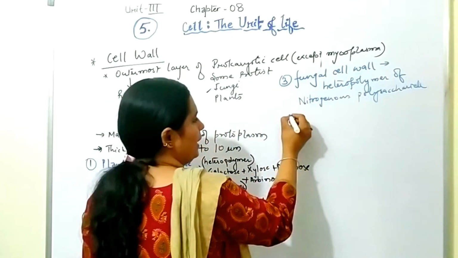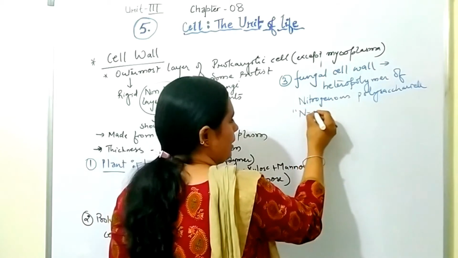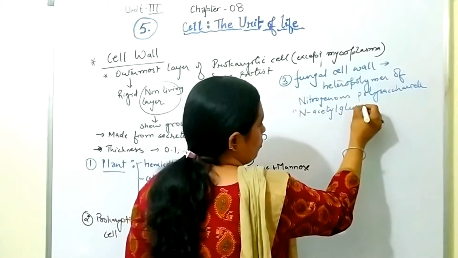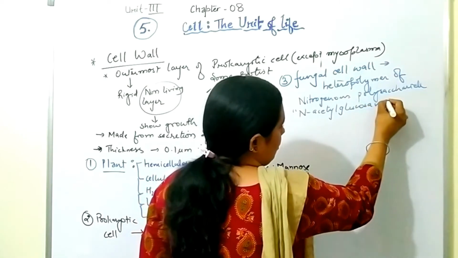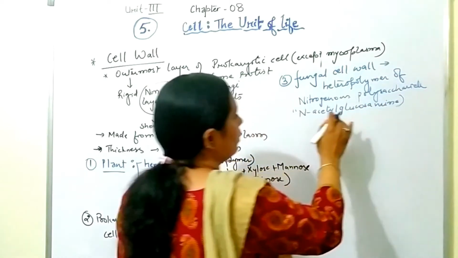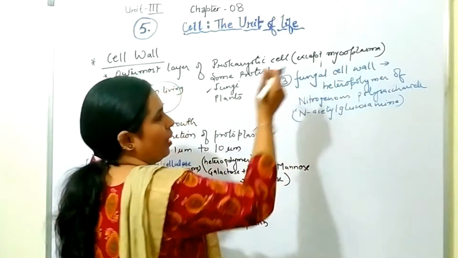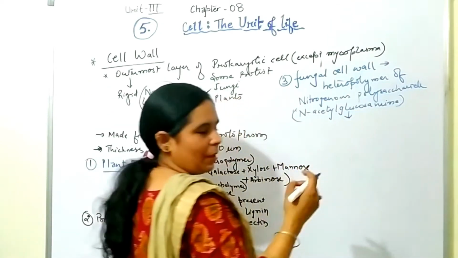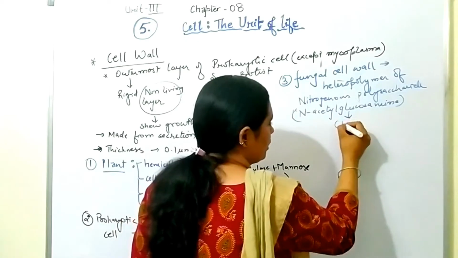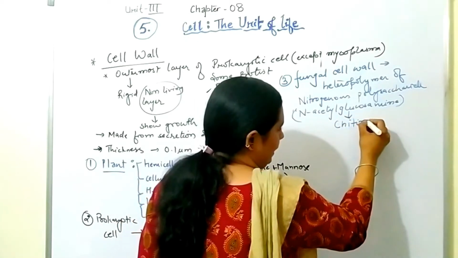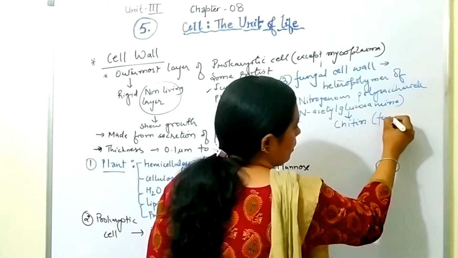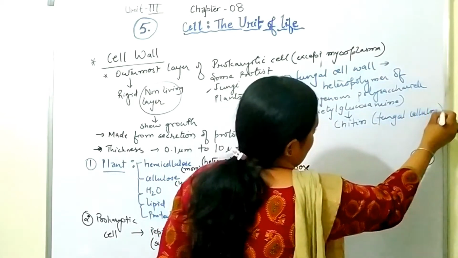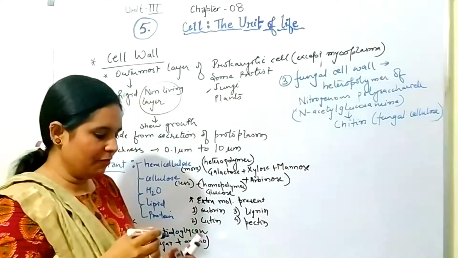That polysaccharide is N-acetyl glucosamine. So this is the polymer from which the fungal cell wall is made up of. In layman language or in simple language we call it as chitin or fungal cellulose. Okay, so it is the fungal cell wall.